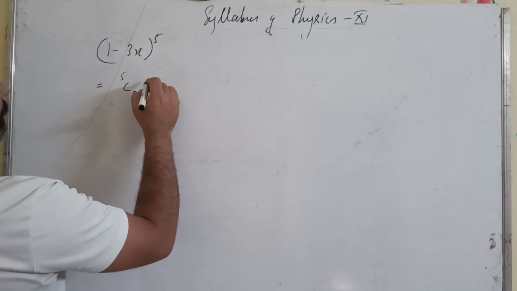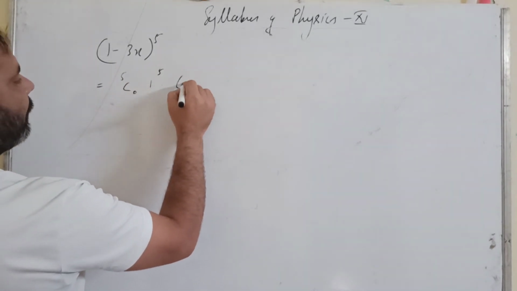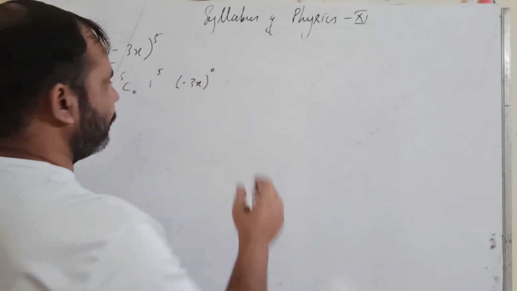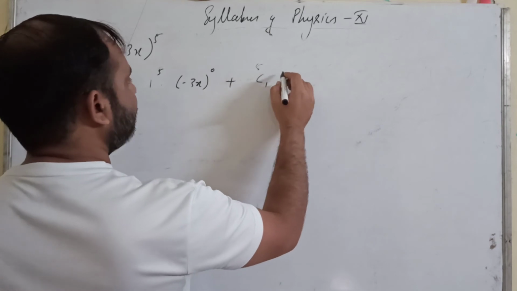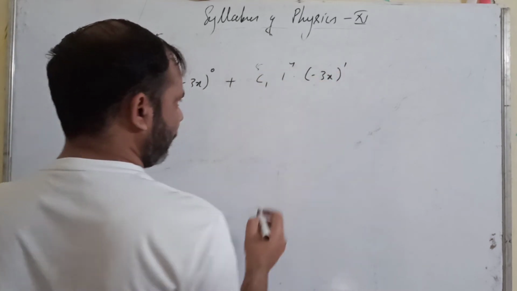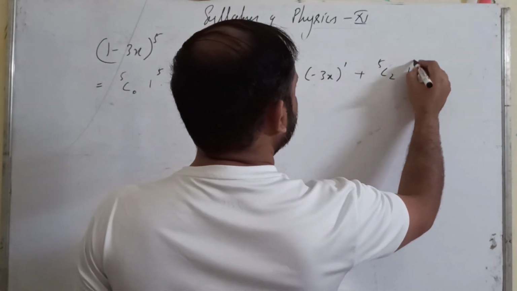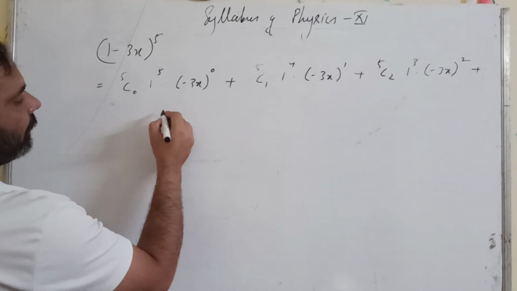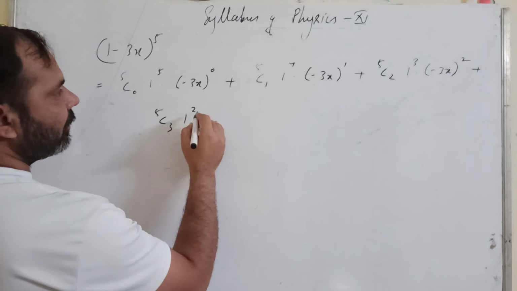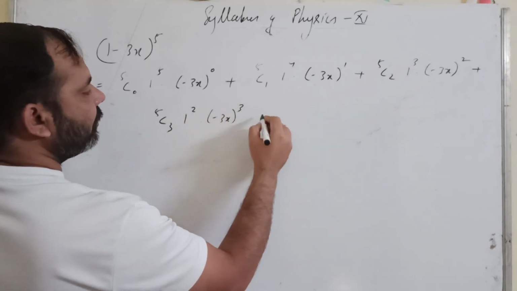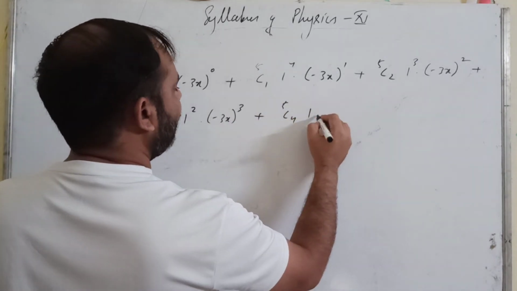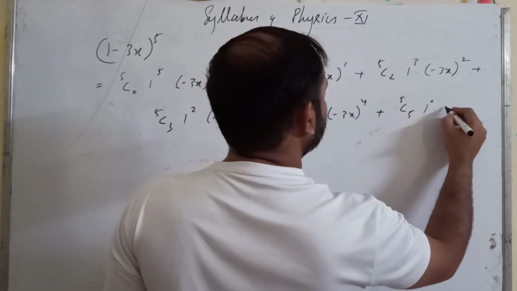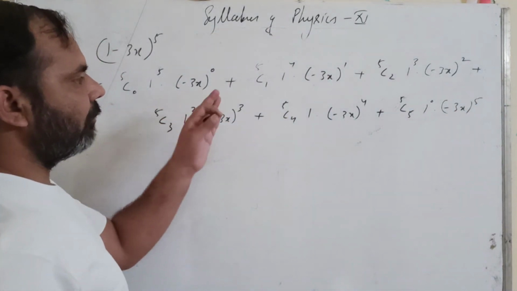So I will write 5C0 1 raised to the power 5 into (minus 3x) raised to the power 0, that is nC0 a raised to n b raised to 0, plus 5C1 1 raised to the power 4 (minus 3x) raised to the power 1, plus 5C2 1 raised to the power 3 (minus 3x) raised to the power 2, plus 5C3 1 raised to the power 2 into (minus 3x) raised to the power 3, plus 5C4 1 into (minus 3x) raised to the power 4, plus 5C5 1 raised to the power 0 (minus 3x) raised to the power 5. Now we will write the values.